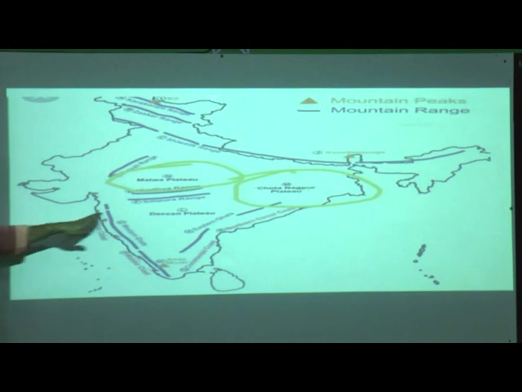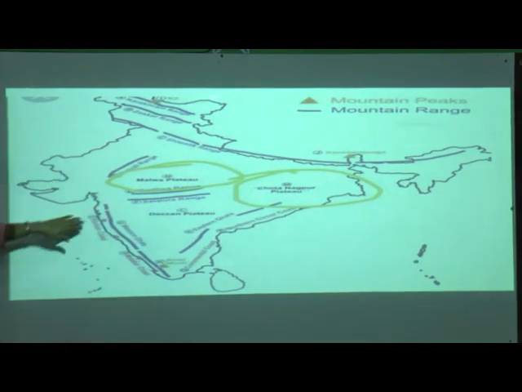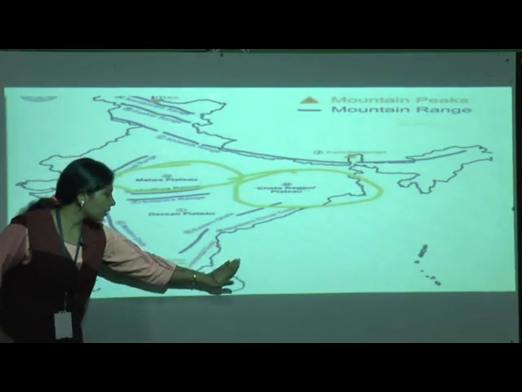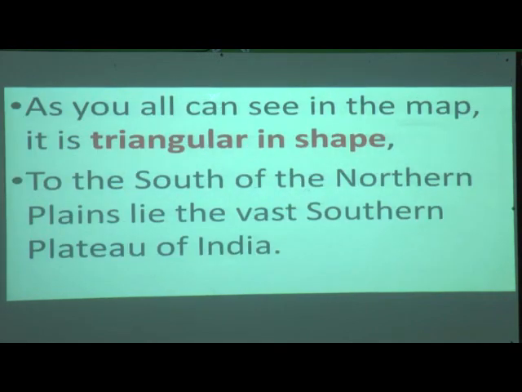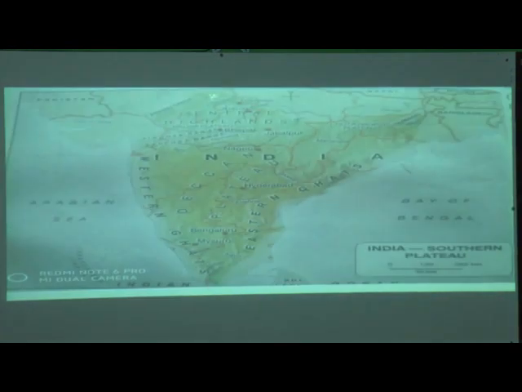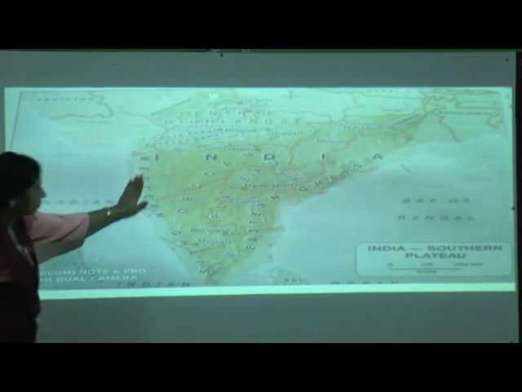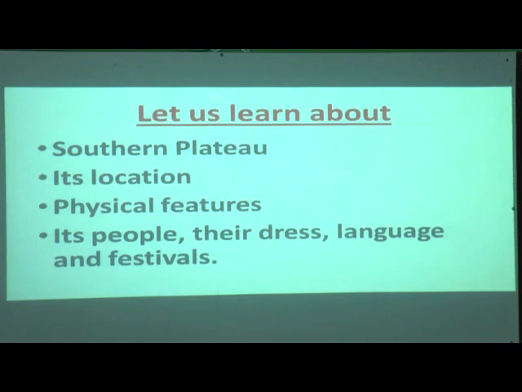And what do we have here? Satpura range. Here on the west side, Western Ghats. East side, Eastern Ghats. And what is the shape? It is triangular in shape. Very good. So we have learned about the locations.